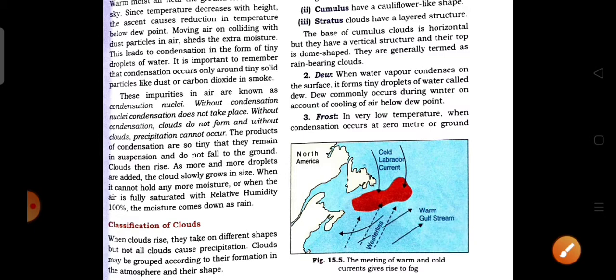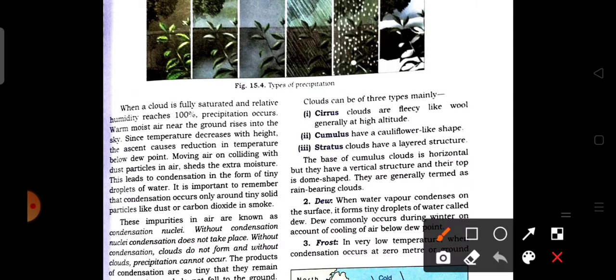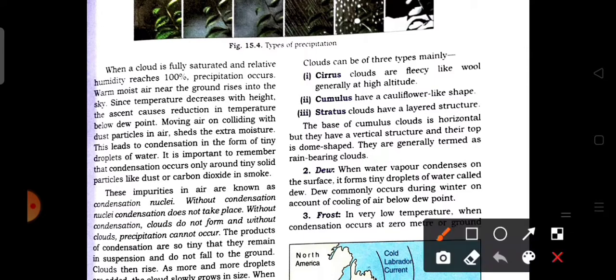Now we are studying the shapes and the types of the cloud. Let's see what types of cloud are present in the atmosphere. In the atmosphere, mainly three types of clouds are found. These are the main types of cloud. In these three main divisions, there are many subdivided clouds, but here we only know about the main three types of cloud, that is cirrus, cumulus and stratus.